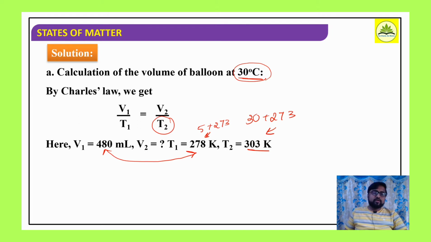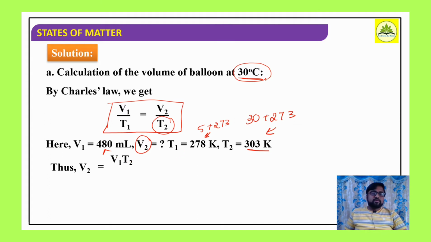Now what do we have to find out? We have to find out the corresponding volume first, with the help of the equation V1 by T1 is equal to V2 by T2. So if we substitute, V2 is equal to V1 T2 divided by T1. V1 is 480 ml, T2 is 303 Kelvin, divided by T1, which is 278 Kelvin. If you simplify, the volume will be 523.16 ml.